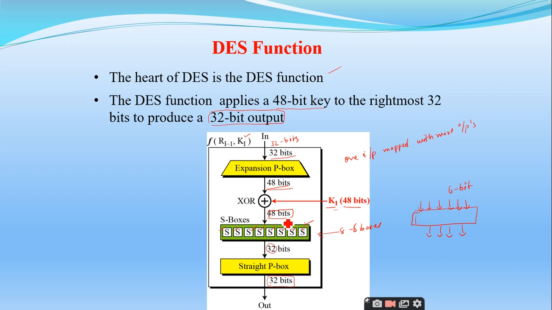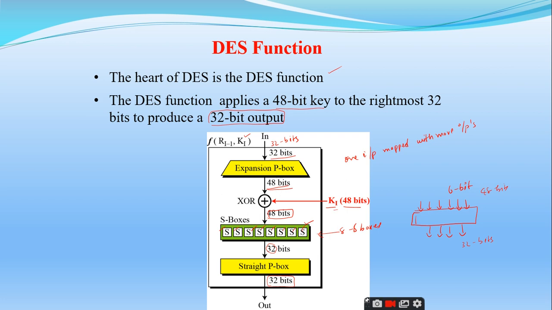4, right? 6 eights are 48 for the input, and 8 fours are 32. So a 48-bit input is converted into 4 bits by each S box, for a total of 32 bits. The resultant output of the S boxes is given to a straight box to achieve the confusion and diffusion properties. So this is how the DES function is defined. Is it clear?